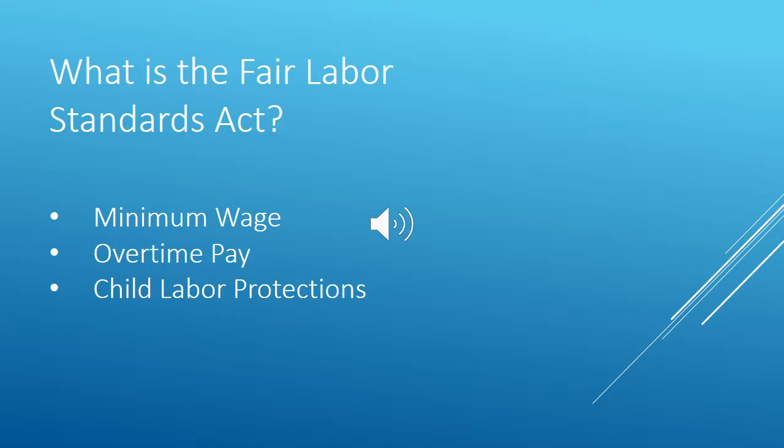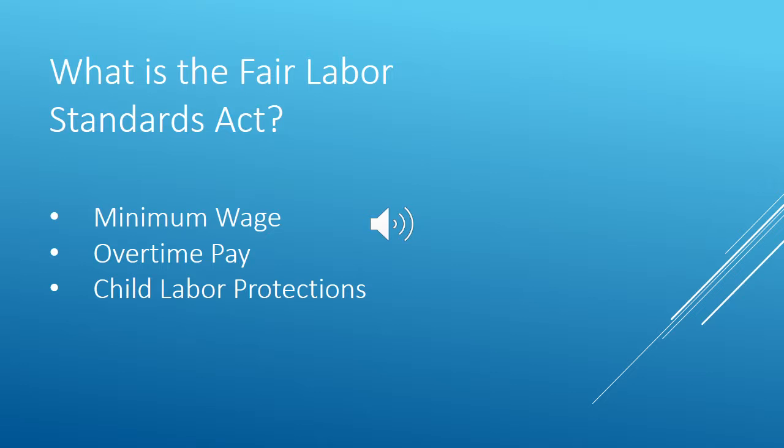This law also requires that employees be paid overtime pay whenever they work over 40 hours a week. The work week that these 40 hours are based on does not have to be a calendar week, it doesn't have to be Sunday through Saturday, but it must be 7 consecutive days, which is 168 consecutive hours. And it must be a set 7 days. An employer can't say that it is Sunday through Saturday this week, but then because there's going to be a bulk of work, they're going to change up the days next week, and now next week the work week is going to be Monday through Sunday. They can't do that. It has to be a set amount of days.